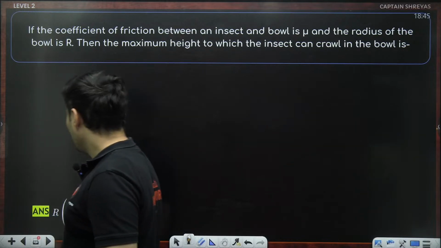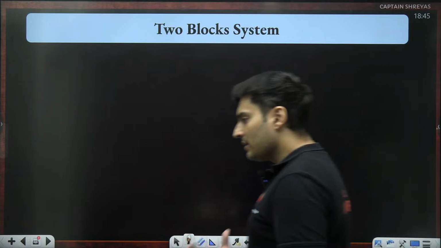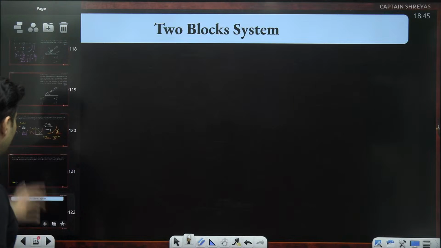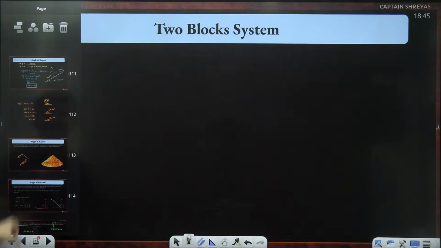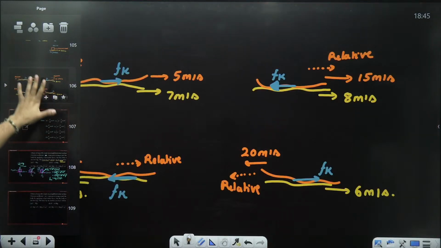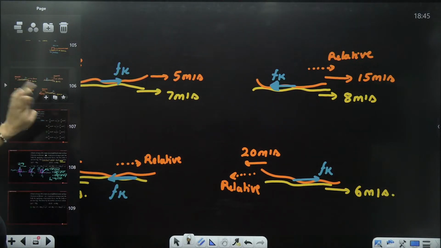Now let's go to the next set of questions where you have block on block questions. These are the most important kind of questions where in fact I have done some bit of it over here where you probably got some idea. Where did it go? This one. This is a very, very good explanation of block and block questions. In fact, I can put this slide here also, but it's okay.